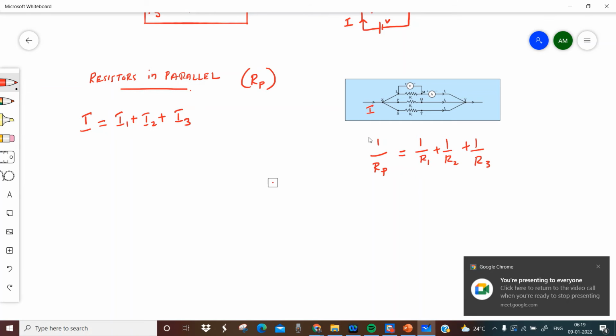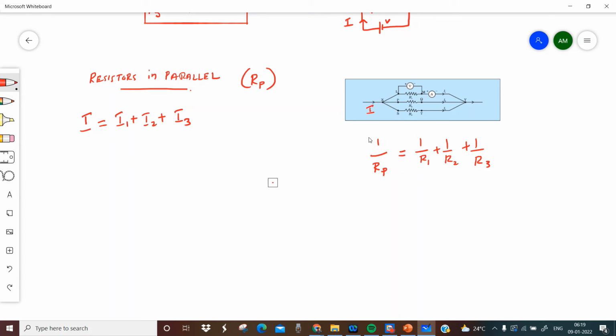See, I is equal to I1 plus I2 plus I3. So, how can I represent I1 based on Ohm's law? I1 is the current passing through resistor R1. We know V is equal to I into R, so I is equal to V by R as per Ohm's law. Apply here the first resistance R1.